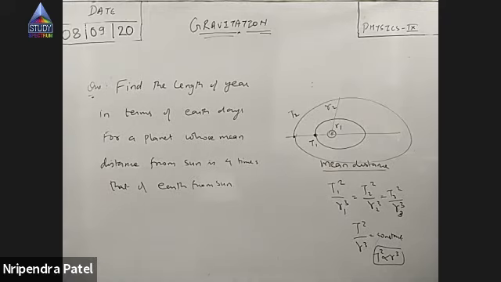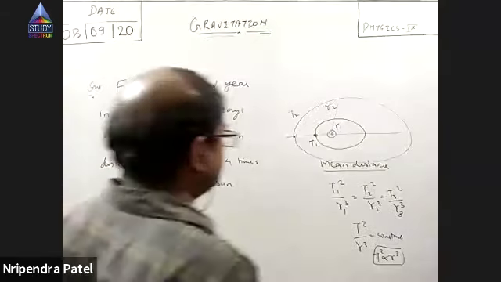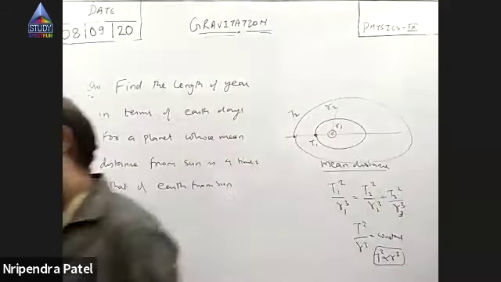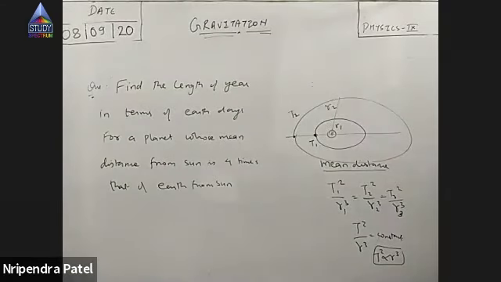In terms of the same Earth days, you have to find the length of the year for that planet, meaning how much time it will take to complete one revolution. Earth takes 365 days, so how much will it take? Got the question?